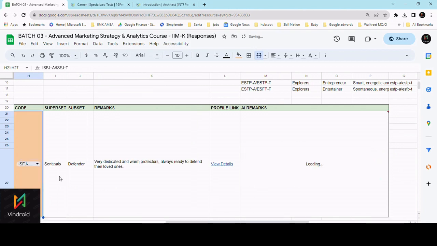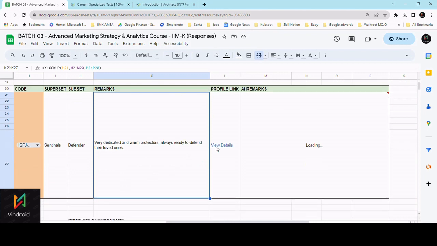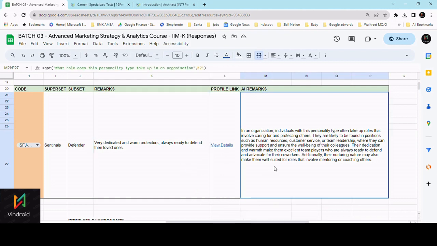So this is sentinel superset, and he is a defender. That is a subset of this guy. He is a very dedicated and warm protector, always ready to defend their loved ones. So this is the trait of this kind of person. So more, on click on here, you will get the details of this guy, what is the kind of profile link in detail on 16 Personalities.